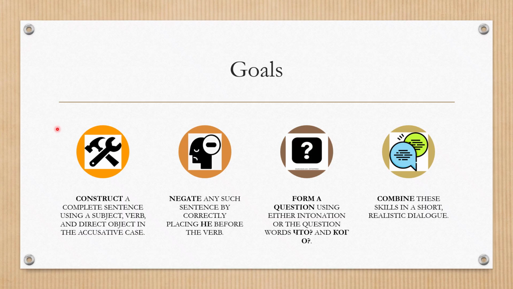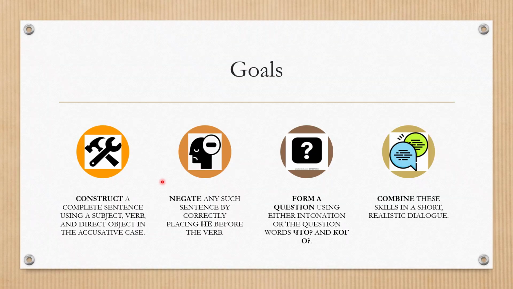In this video, we are moving to the next level. We'll take the building blocks you know and learn essential skills to bring them to life. Now let's get crystal clear on what we'll achieve today. By the end of this lesson, you will be able to do 4 concrete things. First, construct a complete sentence using a subject, verb, and direct object in the accusative case.